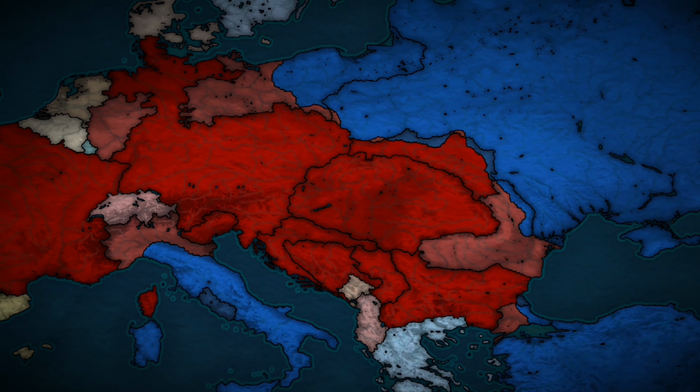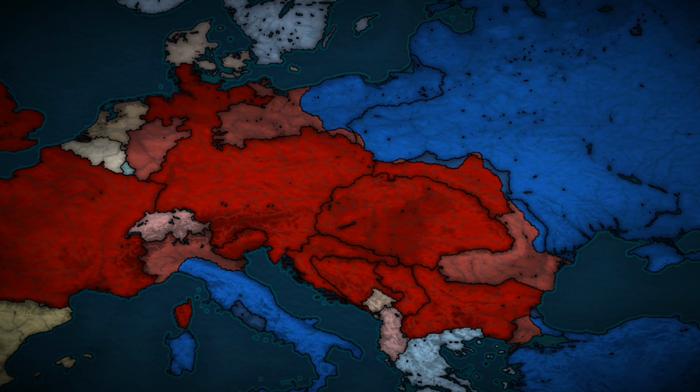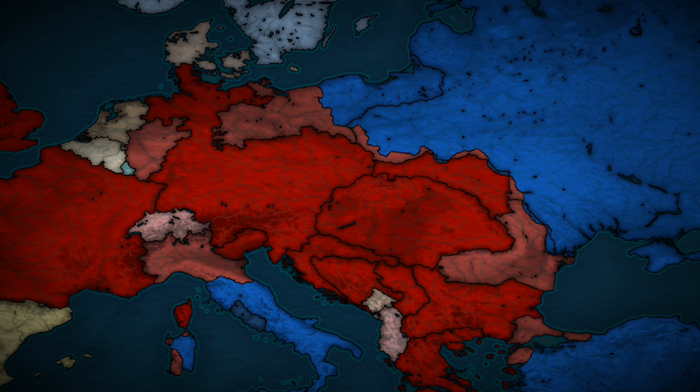The war turned more and more in favor of the Central Powers, and huge territories were conquered. The Prussian capital city Berlin also fell. The capital was transferred to Königsberg. In addition, large parts of Italy, including its colonies, were occupied. The first peace negotiations took place in the background.